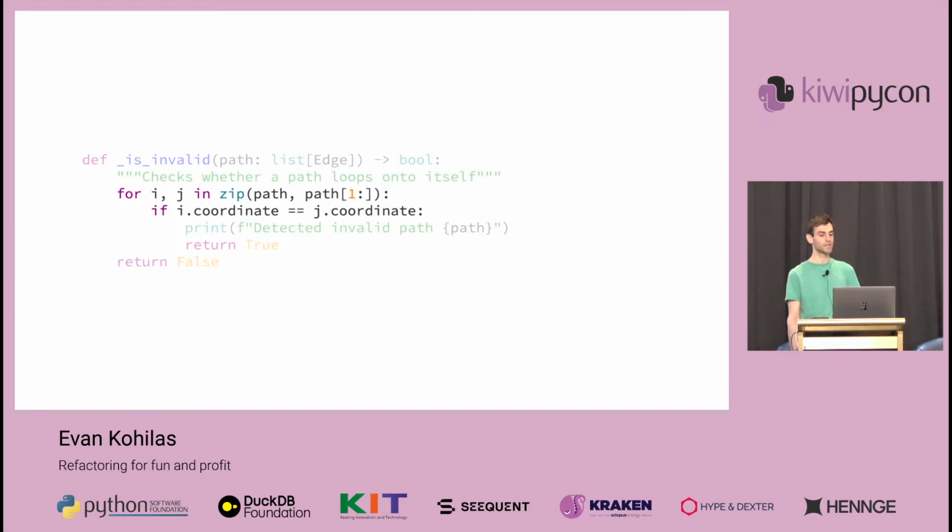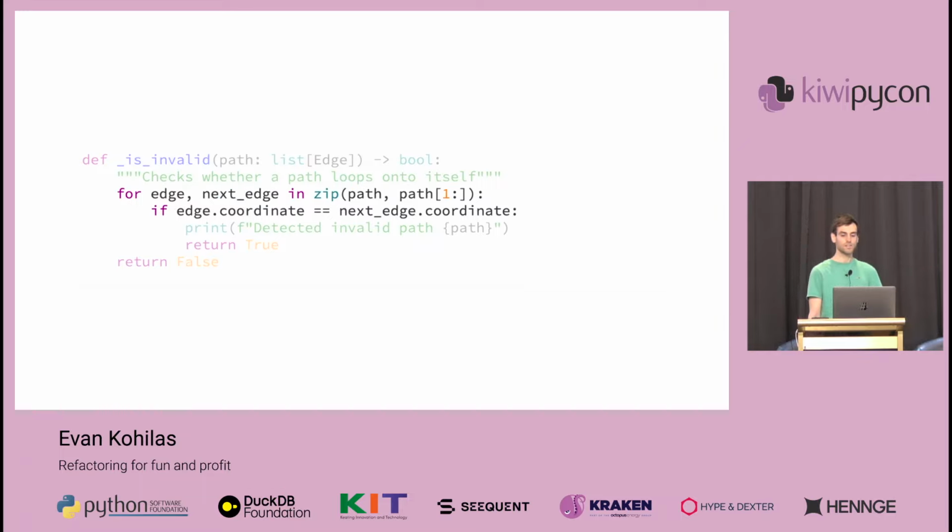Actually, it's not really clear what we're doing here either. For example, what do i and j mean? Let's update their names to edge and next edge to make it more clear what we're comparing. And on that note, the use of zip here also isn't really descriptive.